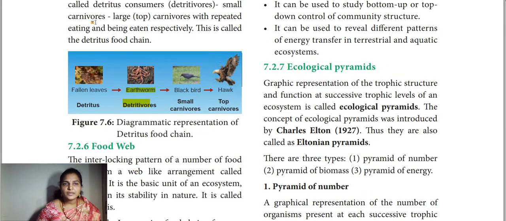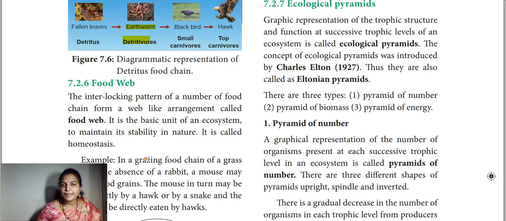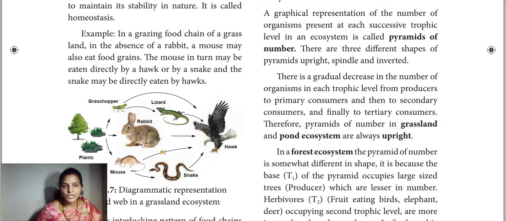And then the next one is the food web. So what is a food web? Now we know what a food chain is. This is happening in only one chain. In a web, we know multiple chains will be there. You just see this diagram and you can easily understand.